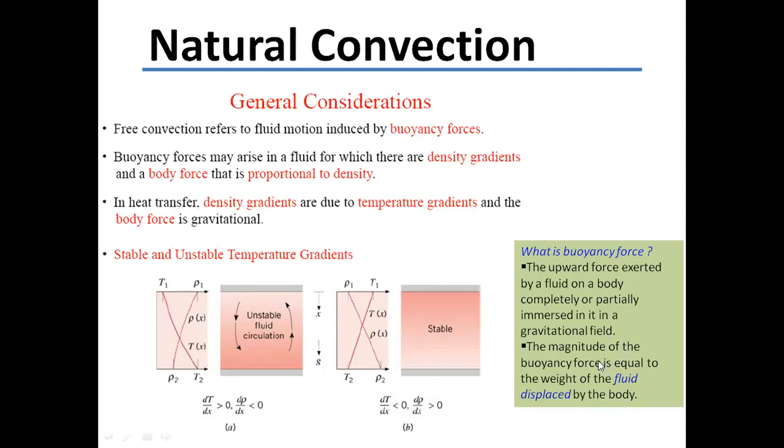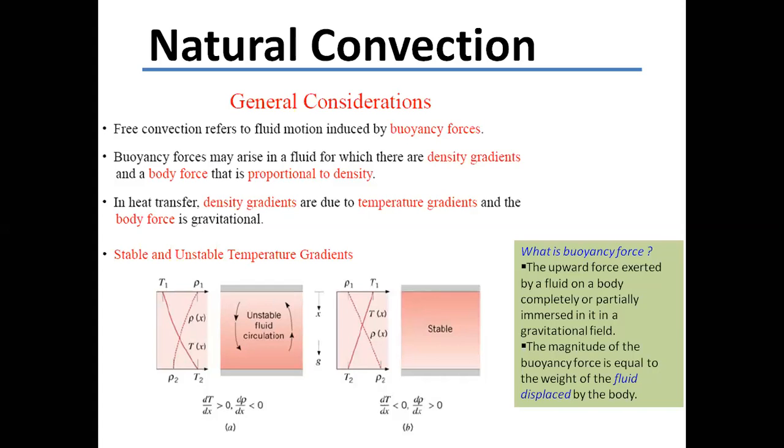The magnitude of the buoyancy force is equal to the weight of the fluid displaced. So you have to take the volume that is displaced by the solid which is immersed in the liquid.